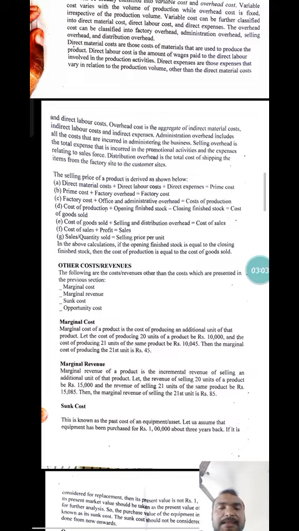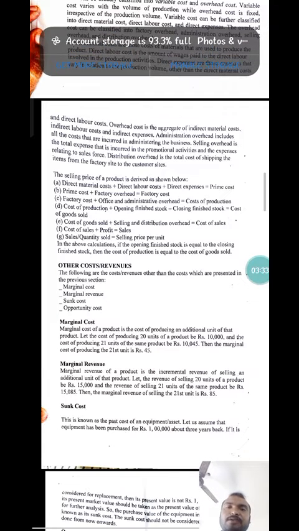Cost of goods sold is cost of production plus opening finished stock minus closing finished stock. Cost of sales is cost of goods sold plus selling and distribution overhead. Selling price is cost of sales plus profit, and the selling price per unit is sales divided by quantity sold. In the above calculation, we assume opening finished stock is equal to closing finished stock. Then we know the other costs and revenues.